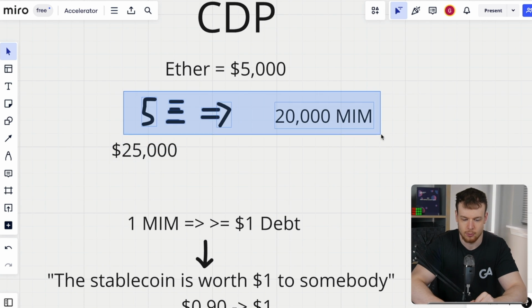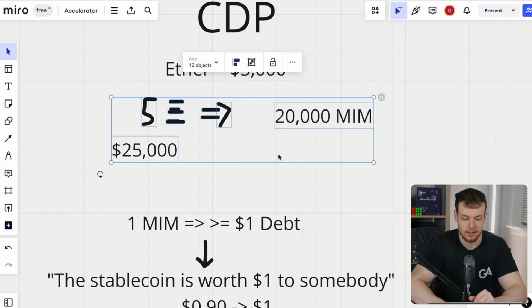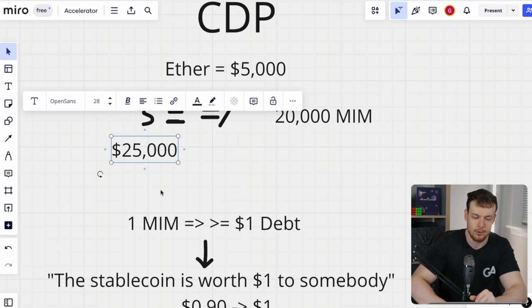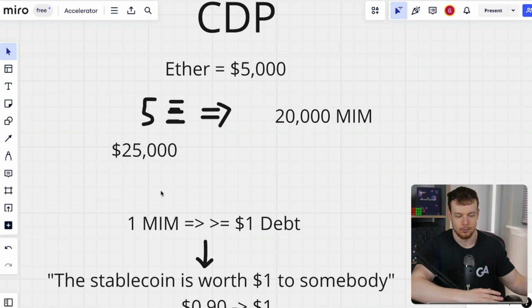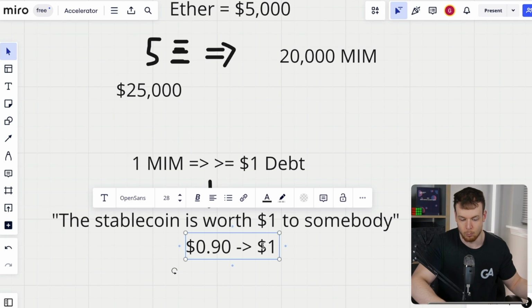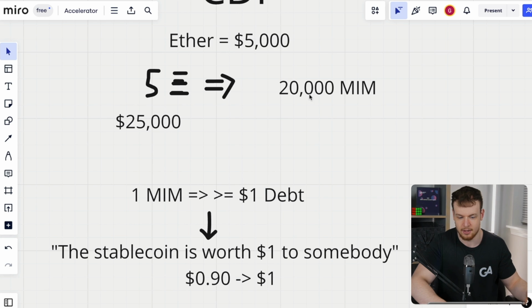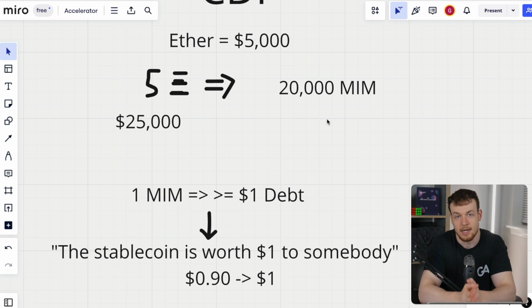So if I'm this person who has borrowed 20,000 MIM against my $25,000 of value, and I have to repay that loan to unlock that and be able to withdraw that, then of course, I'd love to buy my $1 units of debt at 90 cents on the dollar and be able to repay that 20,000 MIM debt while only spending $18,000 to do so. So this is exactly how these stablecoin CDP protocols maintain their peg.